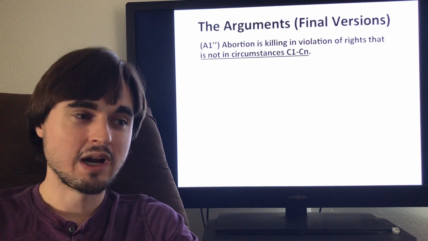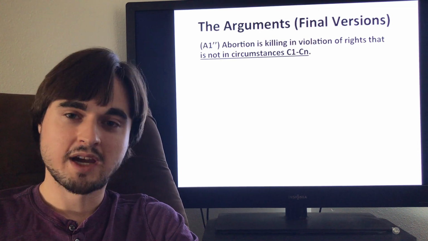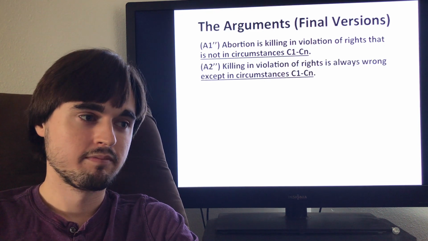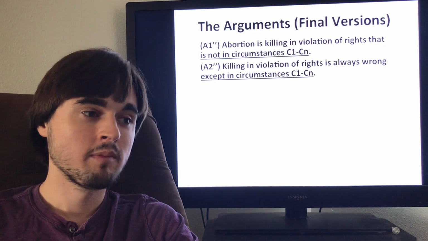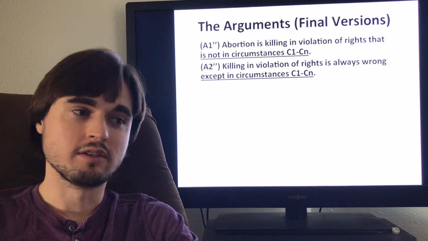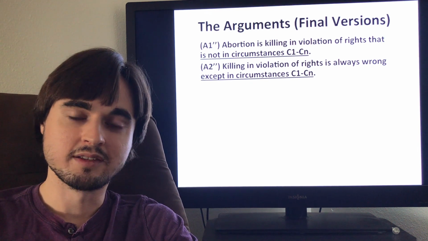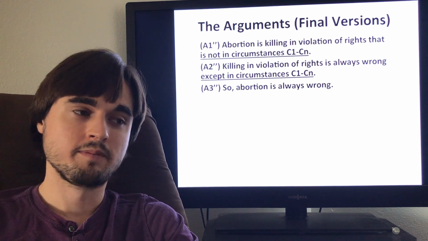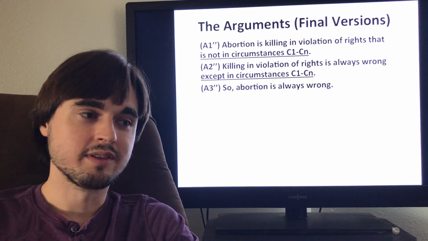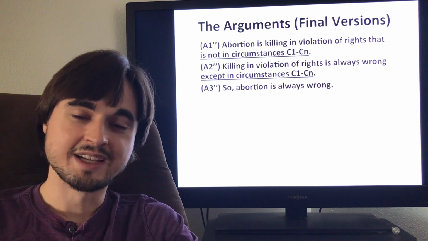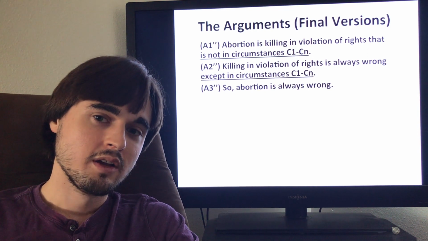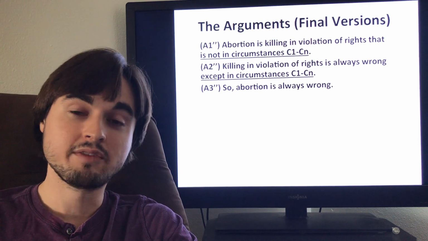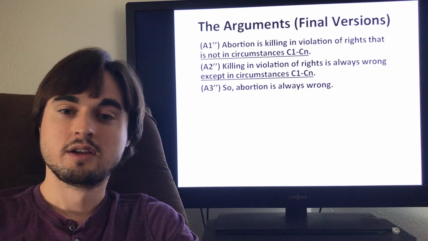Premise A1 prime prime: abortion is killing in violation of rights that is not in circumstances C1 through Cn. Premise A2 prime prime: killing in violation of rights is always wrong except in circumstances C1 through Cn. Conclusion: so abortion is always wrong. So in the second premise here, we've had to include our exception clause. These are the exceptions, right? These are the cases in which it's not wrong to kill, even when it violates rights, okay?